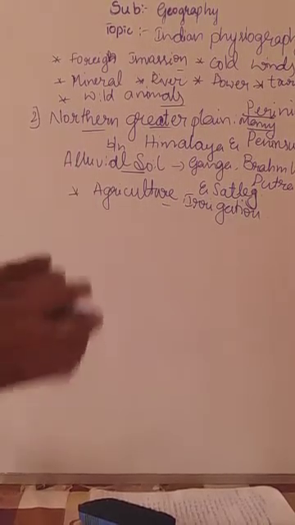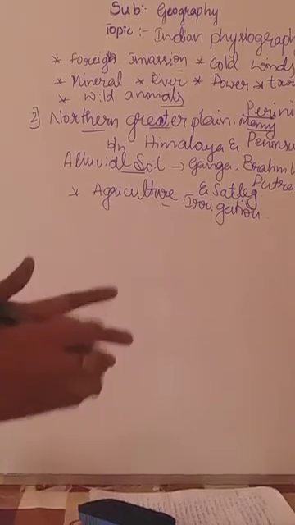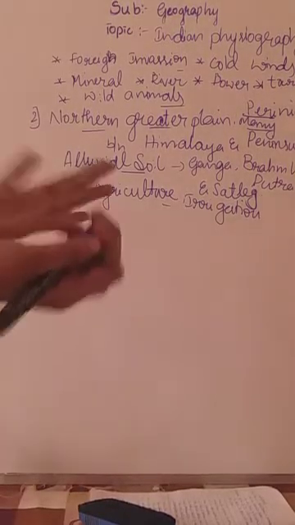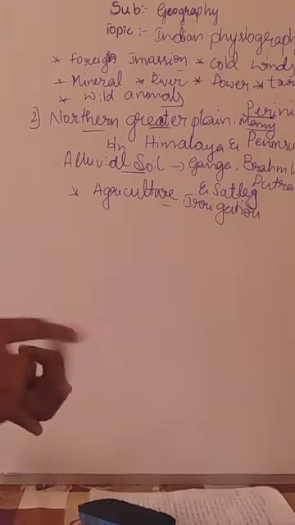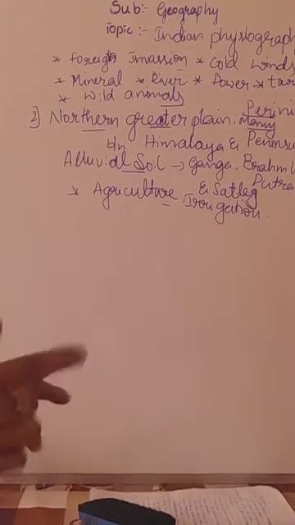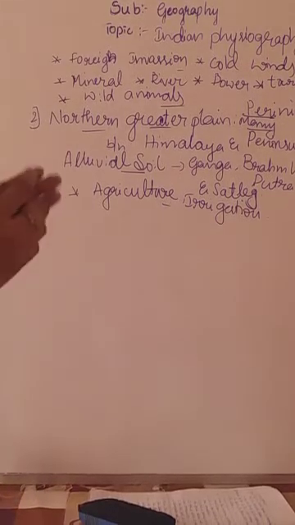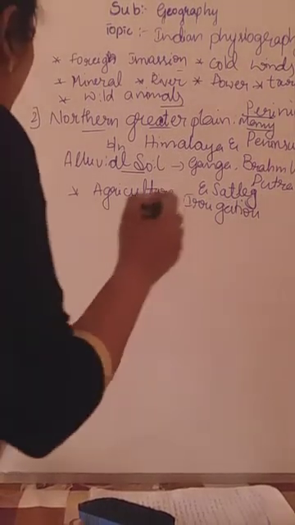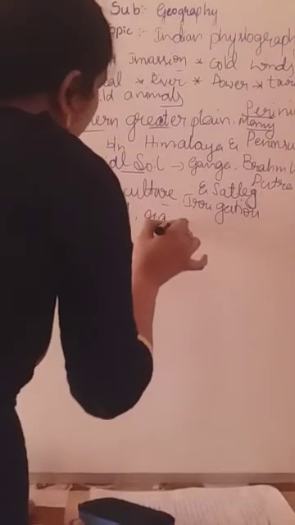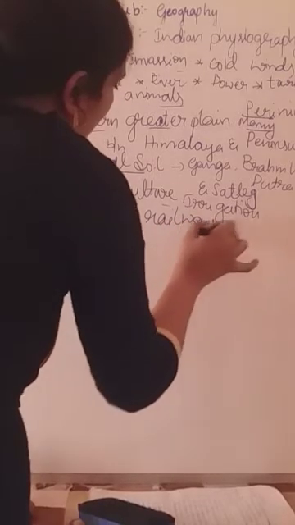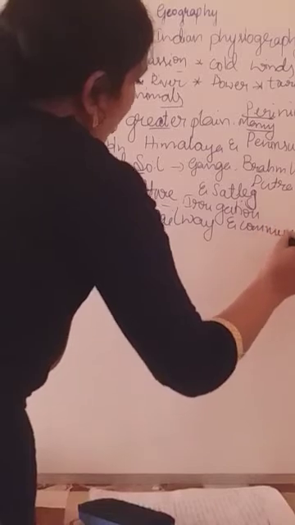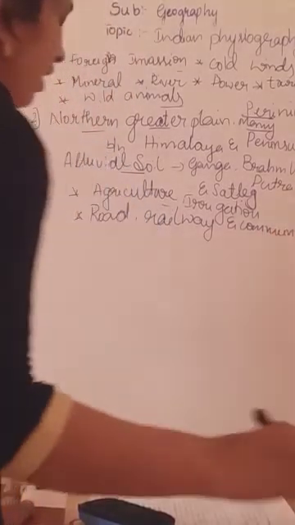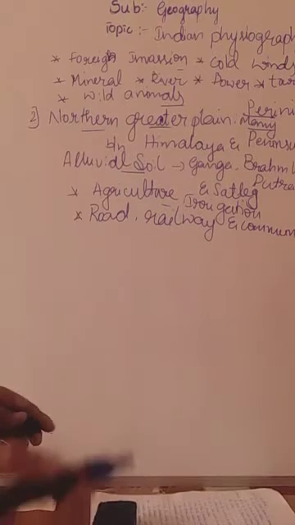And it has a good network of roads, railway, communication, what you need, everything is there in the Northern Greater Plain. If road is there, railway is there, communication is there, then it is easy, no, for business purposes. So that's why it has a good network of road, railway and communication. Communication in the sense we can get an internet connection, or we can get the postage facility, or we can get the telephone facility, media facility, everything.